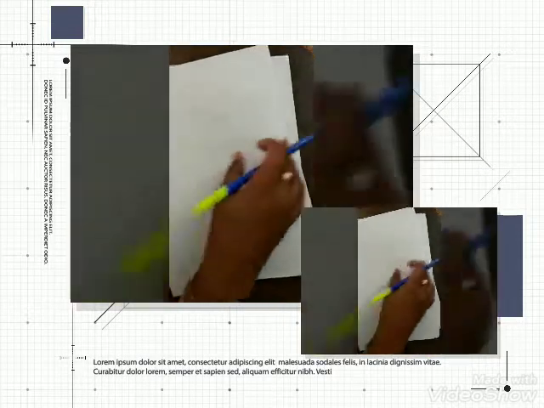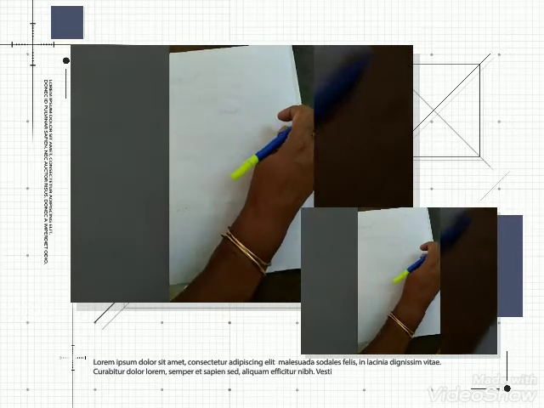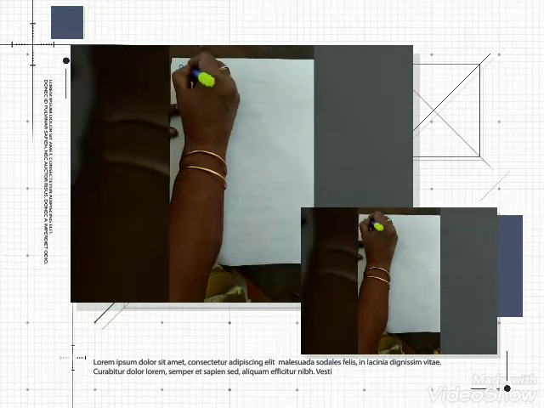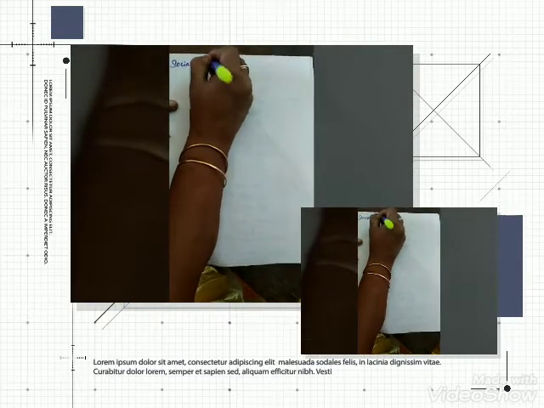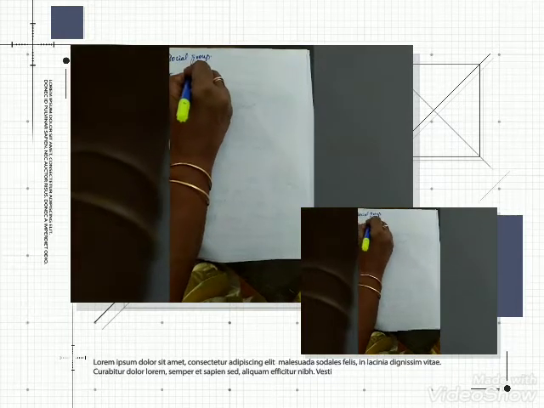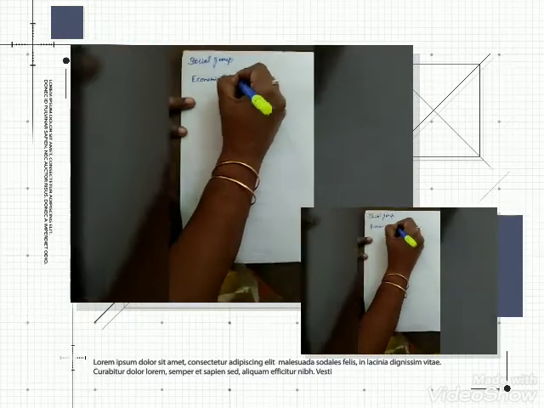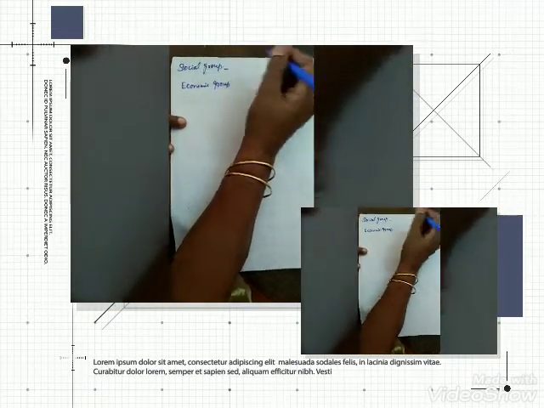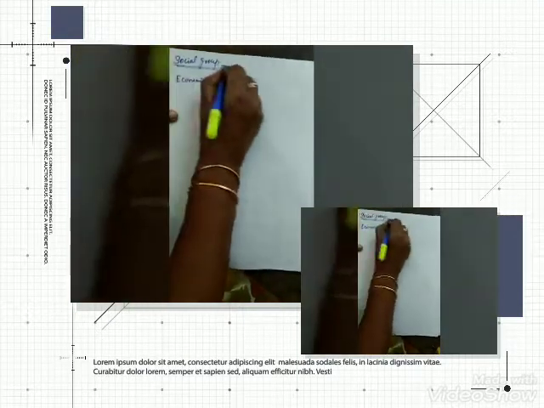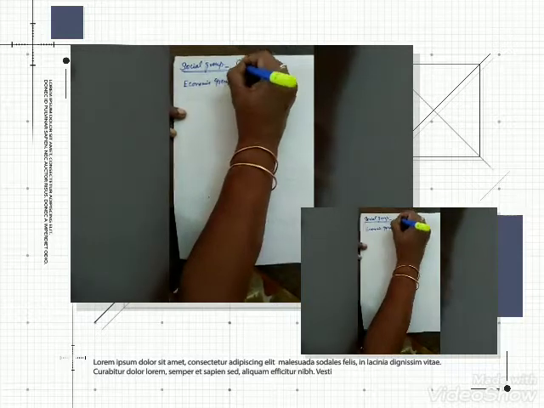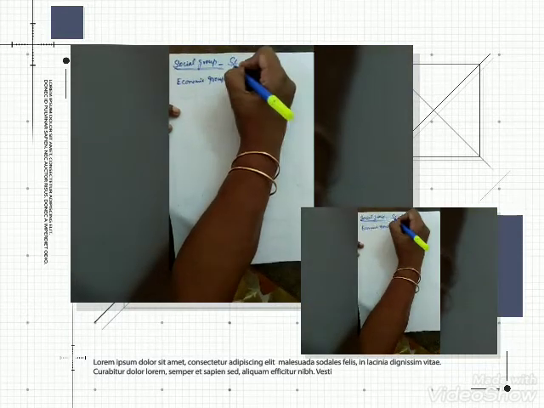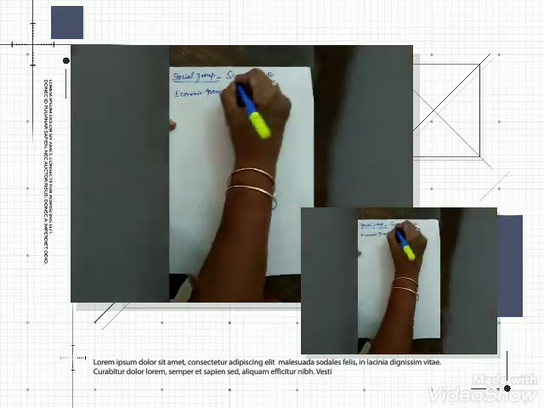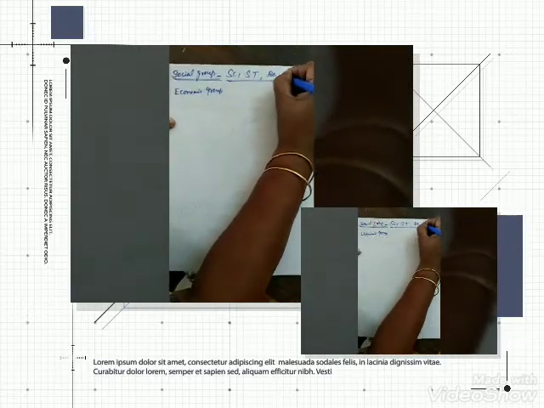Next one is the poverty estimates. How can we classify the people in our country? One is the social group, the other one is the economic group. Social group is based on the society, how we can divide the people on the basis of their caste. So what kind of people are really vulnerable to poverty? SC, ST, scheduled caste, scheduled tribe, and some of the people in the backward communities also are affected by poverty.